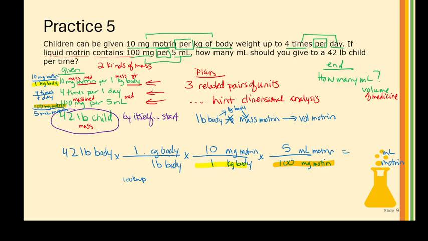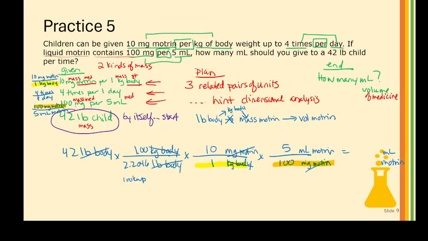So 1 kilogram is 2.2046 pounds. And that's why I double checked, because it's really easy to make those errors. So pounds of body will cancel, kilograms of body will cancel, milligrams of Motrin will cancel. I'll be left with milliliters of Motrin.